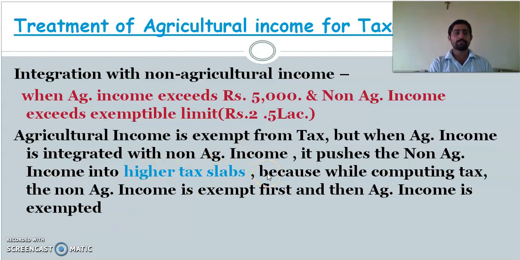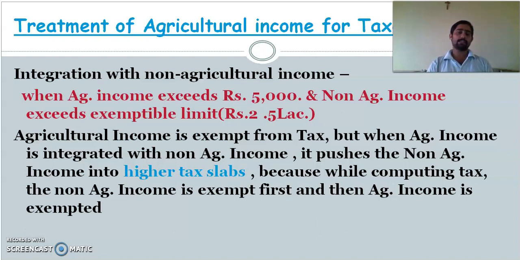In many of the cases you need not pay tax. First non-agriculture income is exempted, then agriculture income is exempted, so finally it will push the slab. If you have less income, it won't affect. If it is more income, first non-agriculture income will be considered, then agriculture income.